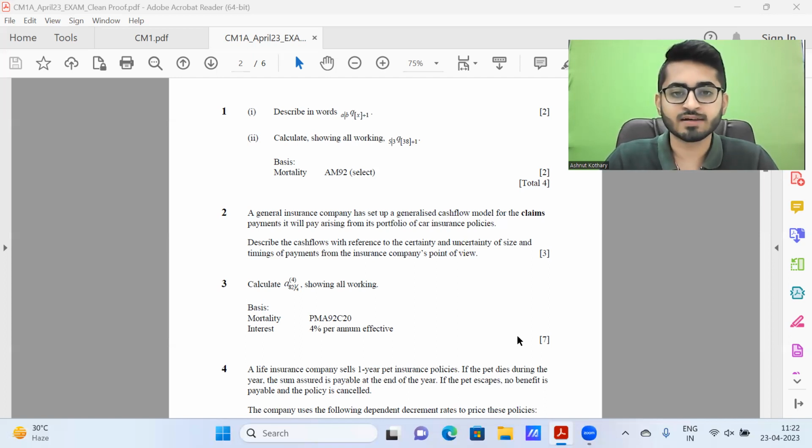Prior to that, certain CT1 and CT5 exams have been easier, but from what I recall among the CM1 papers from 2019 onwards, this paper A was probably one of the easiest. And when I say easiest, it was with the type of question which was given and the quantum of calculations involved. There was a very small proportion of questions in this paper which required a very large set of calculations. Question 10 was one of them. Apart from that, those who have prepared well and practiced a lot of questions would be able to make out that this was a relatively easier paper.